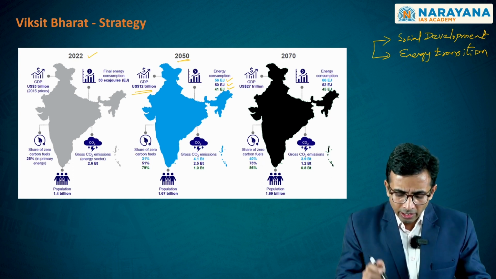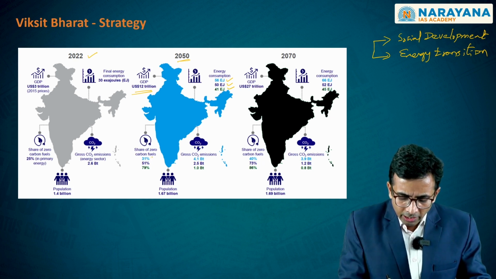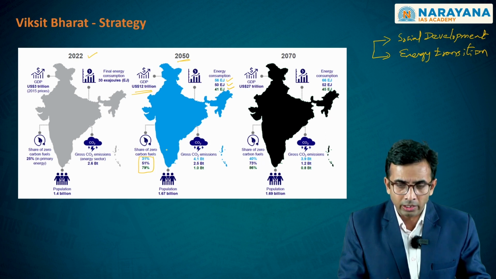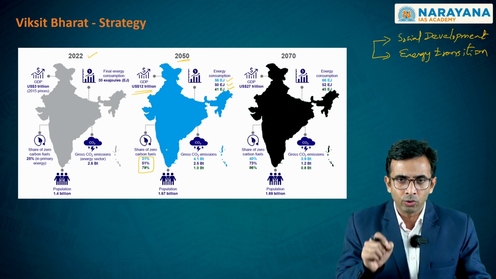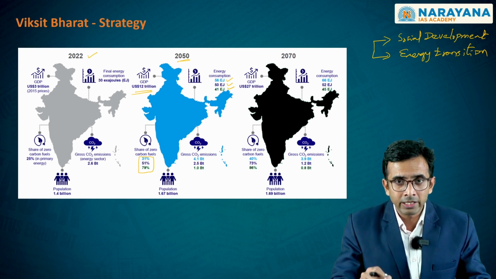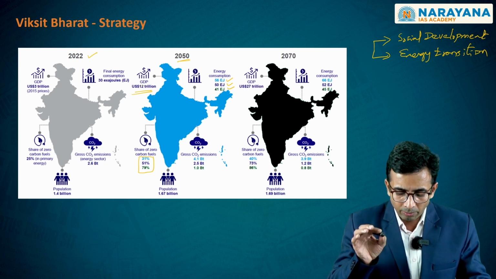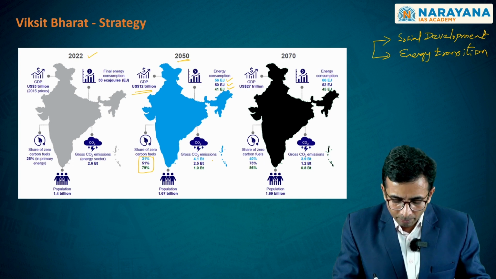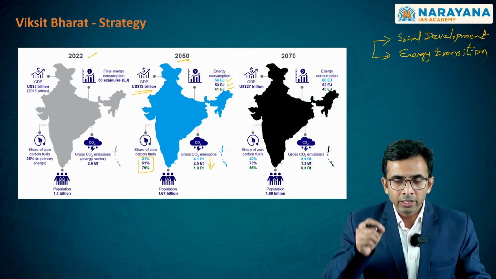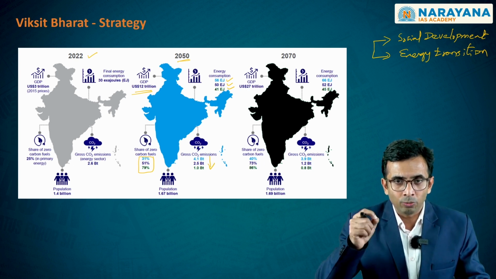And here, as you clearly see, the share of zero carbon fuels would also be increasing in this effort to become a $12 trillion economy. As you see this happening, the reduction in CO2 emissions would also be ensured.